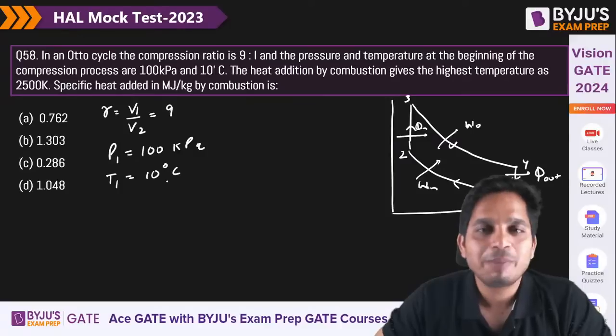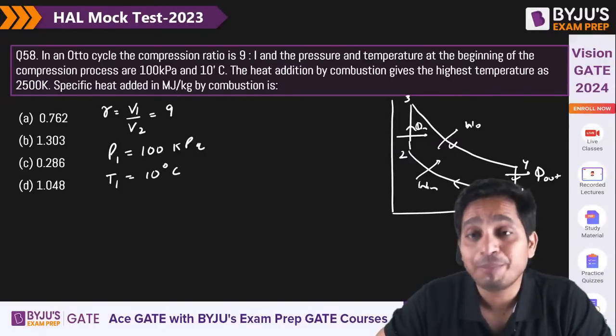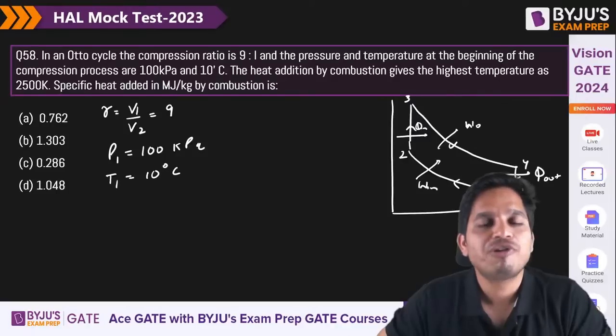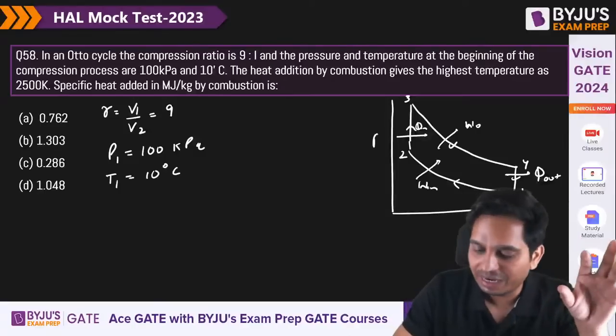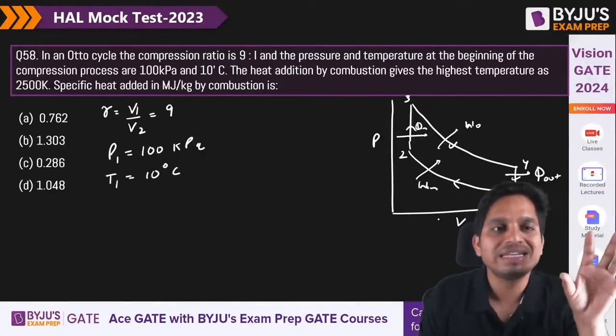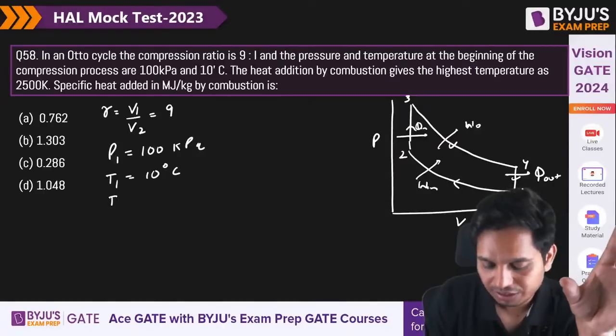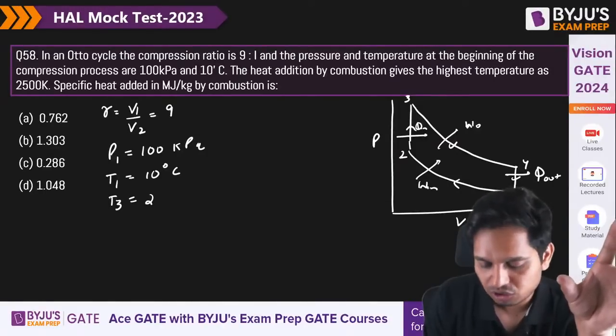The heat addition by combustion gives the highest temperature as 2500 Kelvin. So the highest temperature in the entire Otto cycle is 2500. That means T3 is equal to 2500 Kelvin.